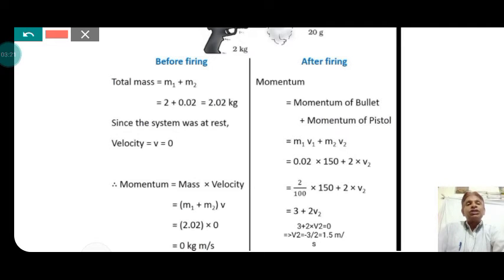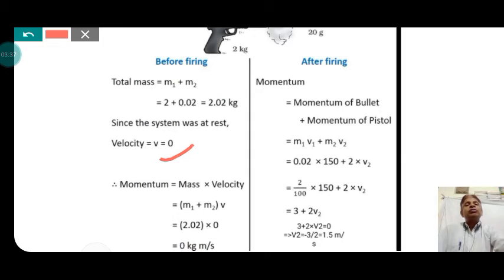Now, since the system was at rest, the velocity of the system is equal to 0. Now the momentum of the system is equal to mass into velocity, which becomes 0 kg meter per second, that is the unit of momentum.